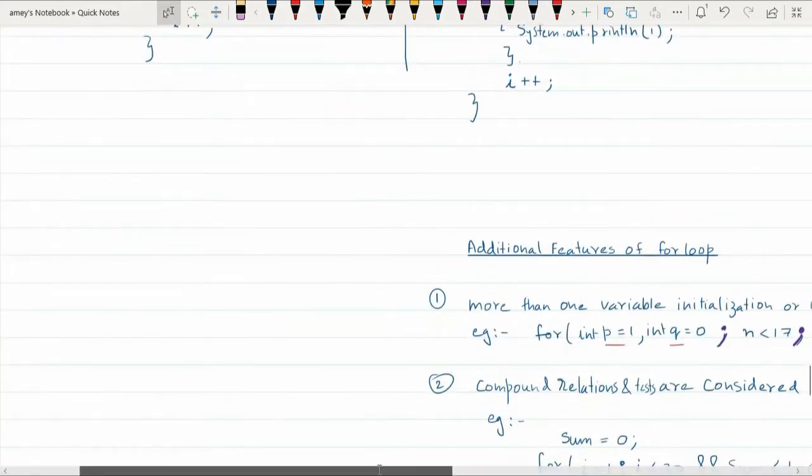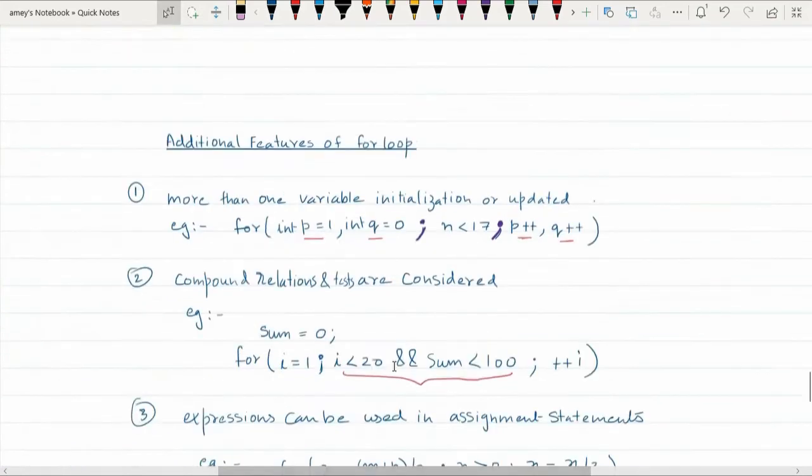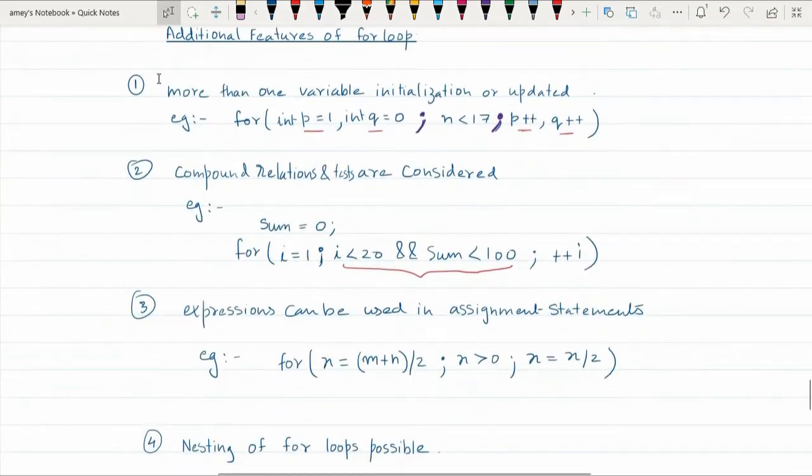So this is also another way. Okay. Now we shall explore some additional features of your for loop which are there in Java. The first most important feature is, more than one variable initialization or updation is possible in for loop. For example, you see int p equal to 1, comma int q equal to 0. So here I am initializing not one but 2 variables, one is p, one is q. Then you have semicolon.